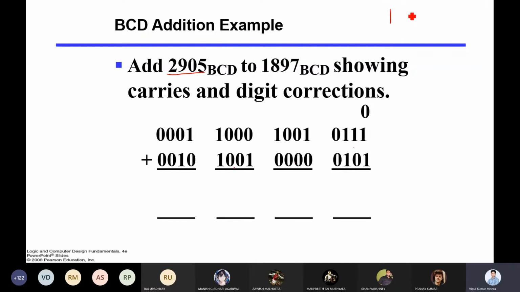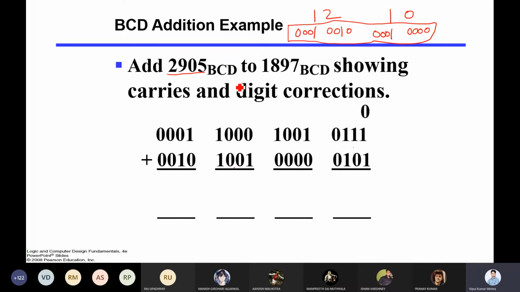So for example, if you say 10, it means you are talking about 0001 and 0000. Suppose someone says 112, so it will be 0001 0001 0010. So this is known as BCD representation of the decimal, and sometimes it is called denary as well, because every number is represented separately. So it's a coding mechanism, it's not conversion.